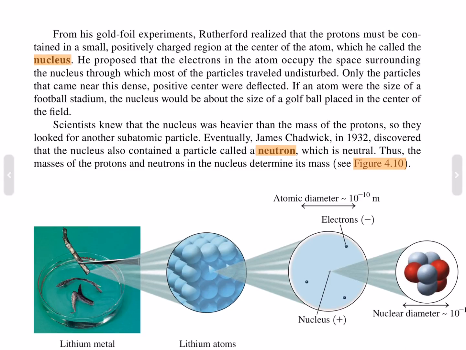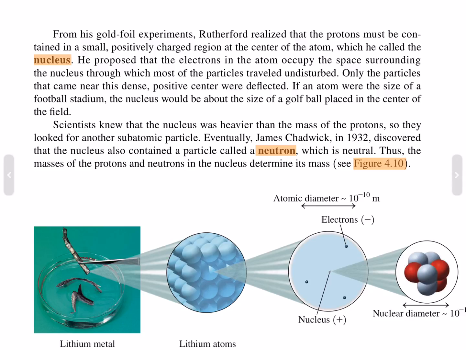From his gold foil experiments, Rutherford realized that the protons must be contained in a small, positively charged region at the center of the atom, which he called the nucleus. He proposed that the electrons of the atom occupy the space surrounding the nucleus, through which the particles traveled undisturbed. Only the particles that came near the dense positive center were deflected. If the atom were the size of a football stadium, the nucleus would be about the size of a golf ball placed at the center of the field.